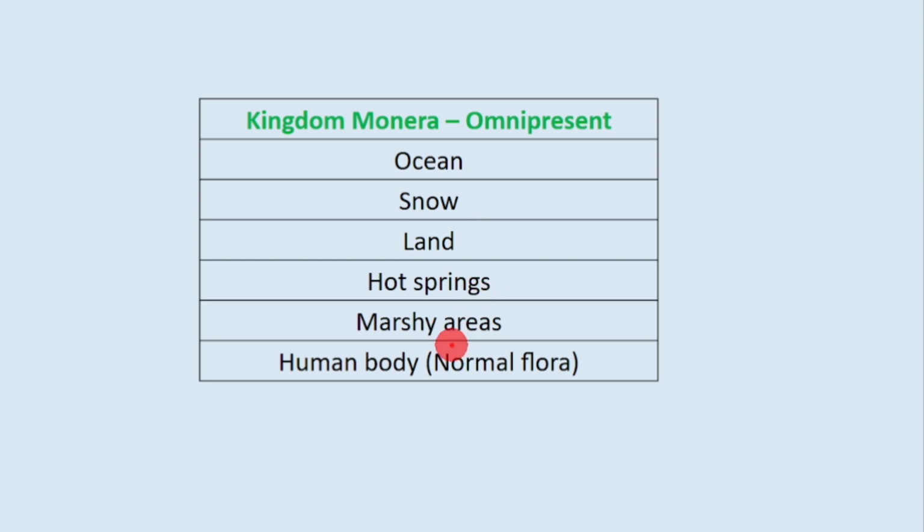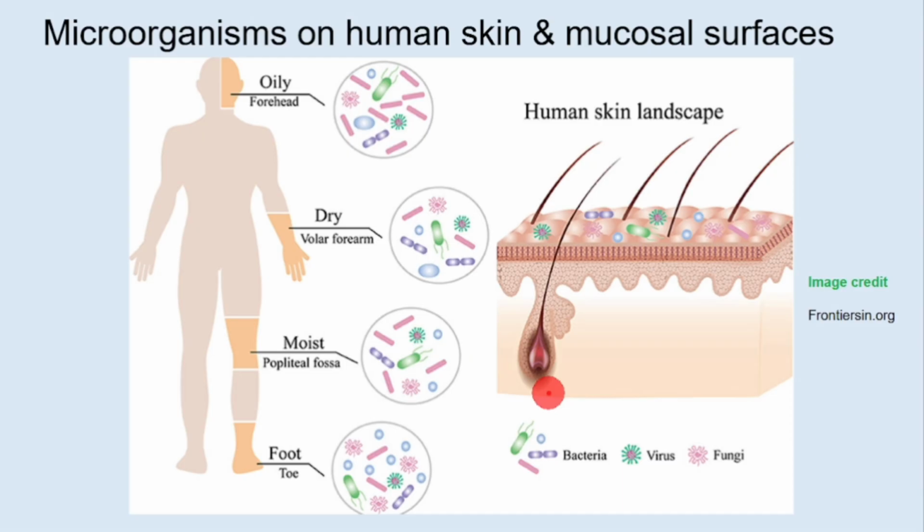Marshy areas are anaerobic areas and they are also present on human body. So the term which is given for these normal bacteria, the good bacteria, it is normal flora. So see, whole human skin is covered by bacteria.